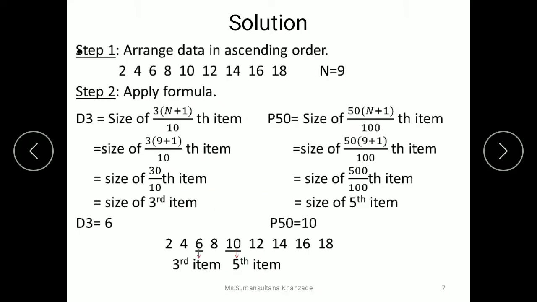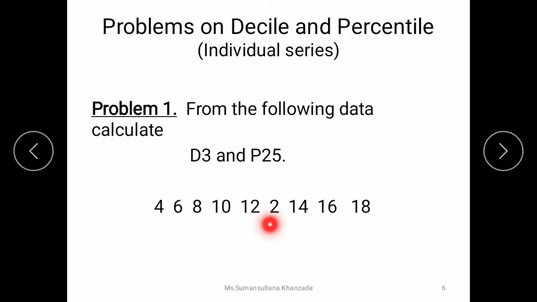So first step is to arrange the given series into ascending order. So here you can see the lowest value is 2 and the highest value is 18. So starting from 2, 4, 6, 8, 10, 12, 14, 16 and 18.